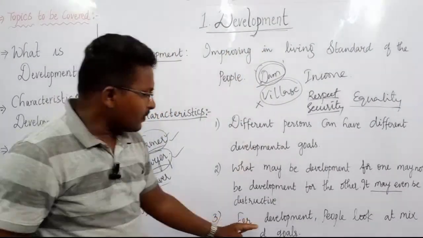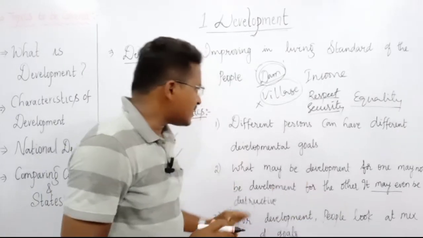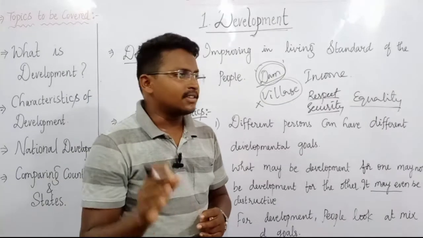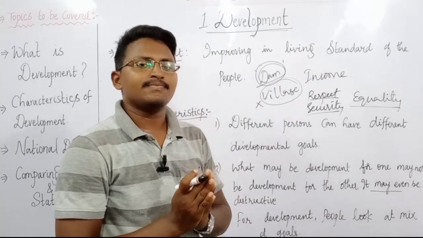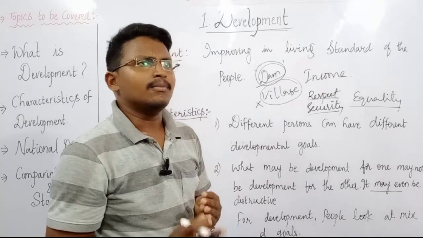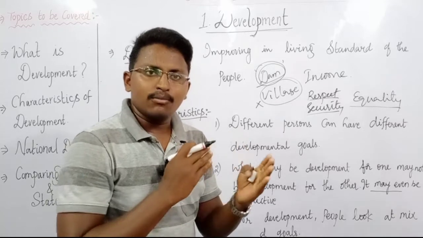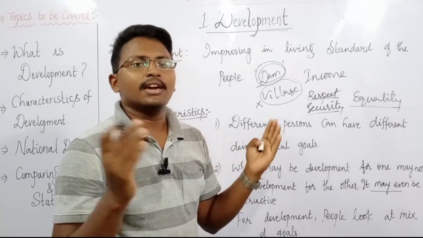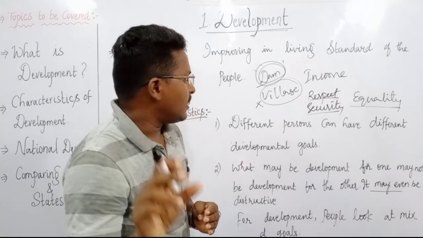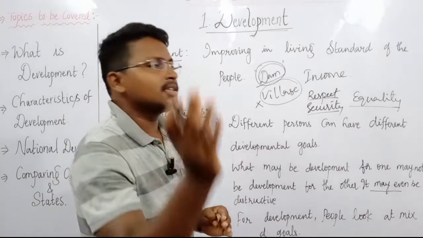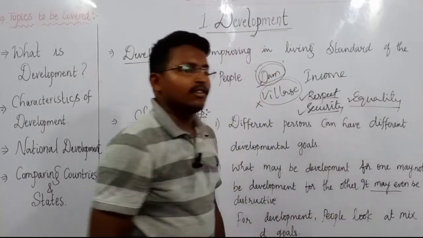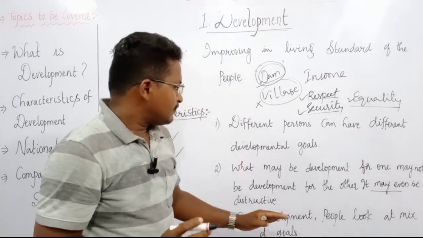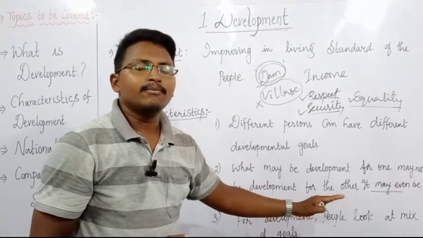Then for development, people look at a mix of goals. As I told, apart from income, most people always think of income, or feel that if they get more income, they are developing. But they also look for other goals such as respect, security as well as equality. So we can say that people look at a mix of goals.